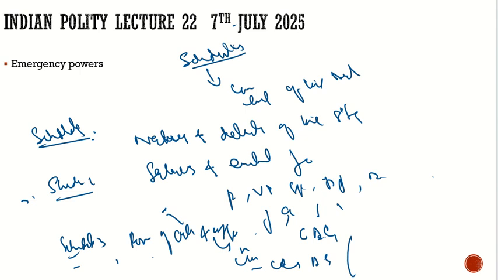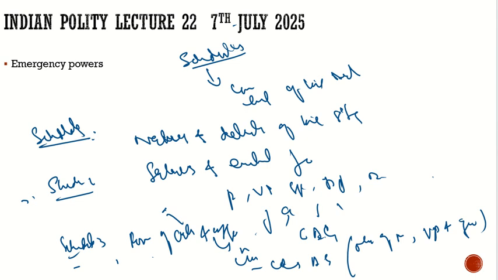But here is an exception. What is the exception? The oaths of the president, vice president and governor are part of the constitution. They are not under the schedule. The oaths of the president, vice president and governor don't come under schedule 3. So these are the forms of oath and affirmation.